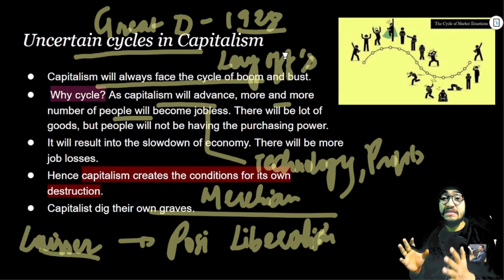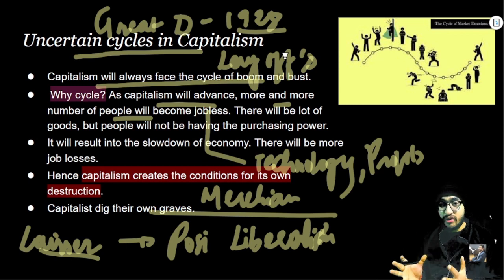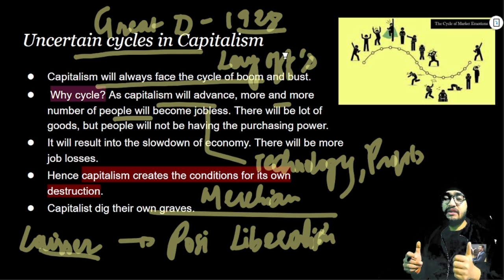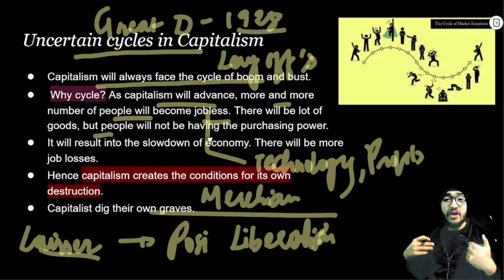Whenever there is a recession scenario in any economy, what will companies end up doing? The first thing they resort to is laying off employees. Why? Because they will save the cost of production, right? So this is how more people will become jobless. There will be a lot of goods, but people will not have the purchasing power. People are not having jobs.